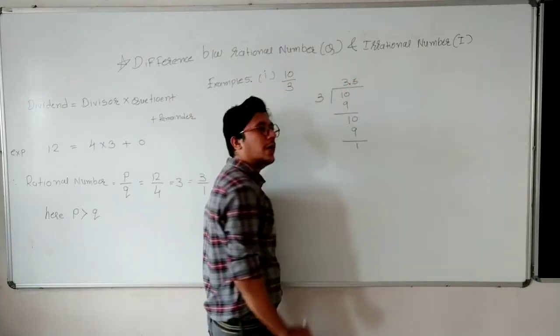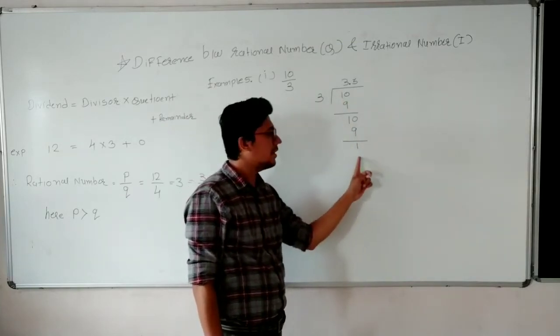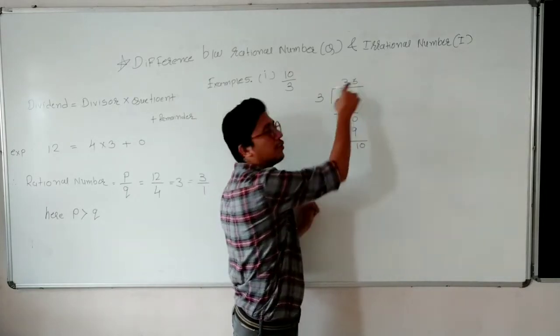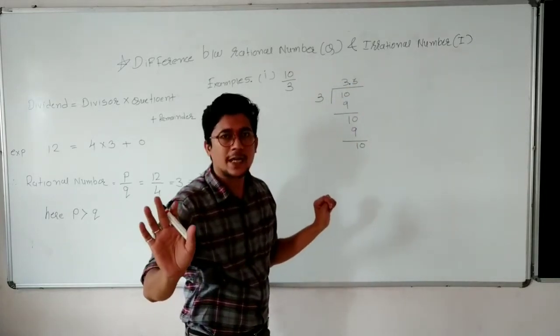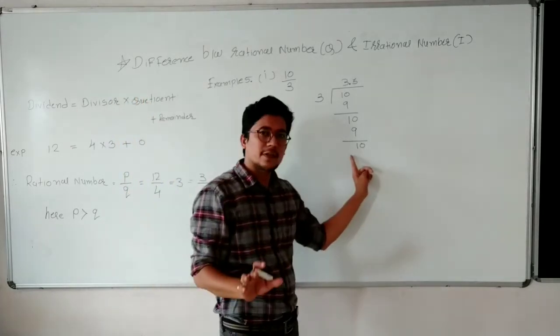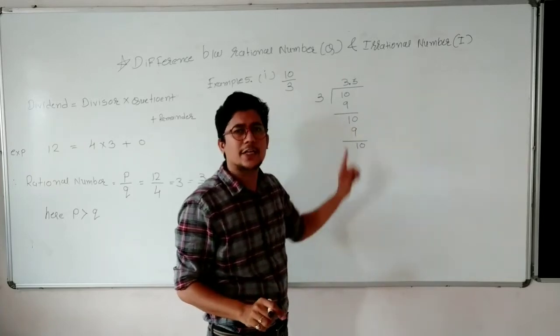Again 1. So as you can see, here 1 was also there. Here 1 is there. Again 1 is there. 1 is smaller than 3. Put 0. Now you don't have to put point over there. Why? Because point has already been represented there. Whenever you find dividend smaller than a divisor, then you can take 0.